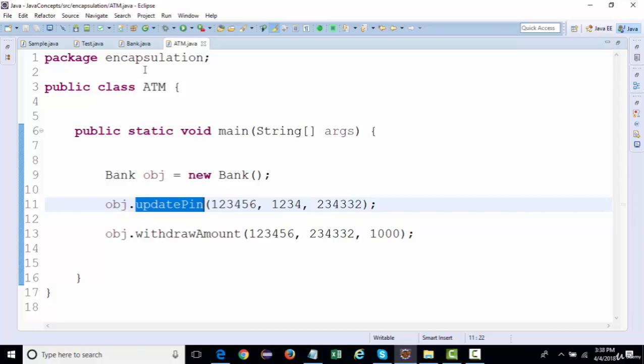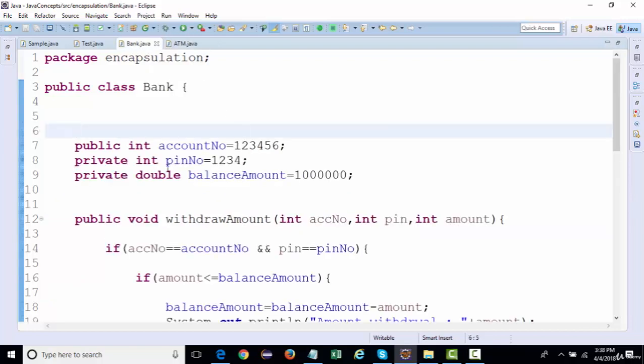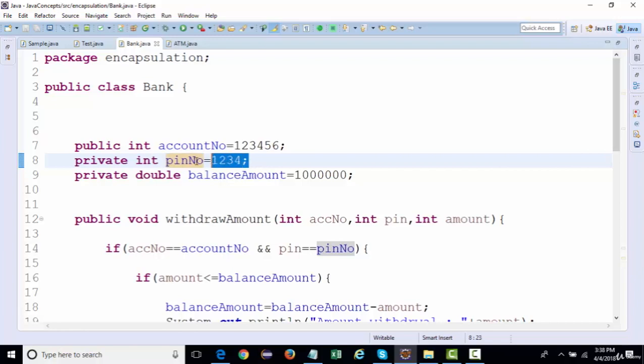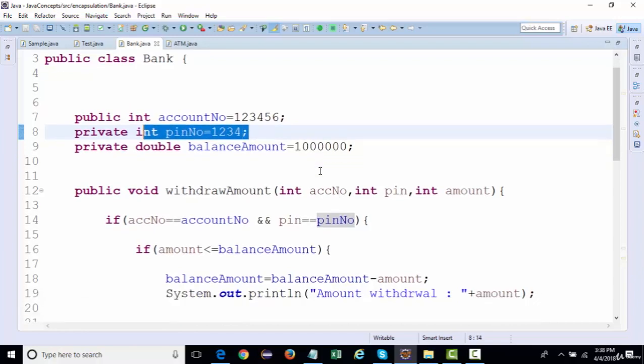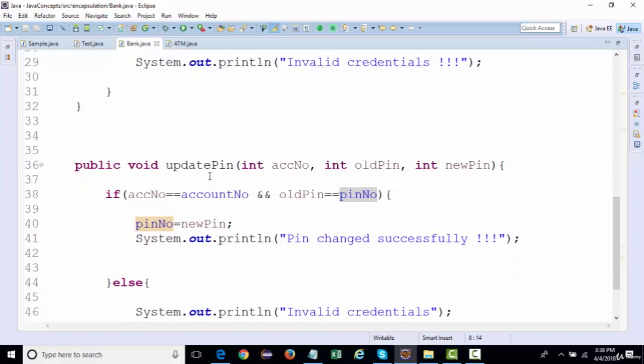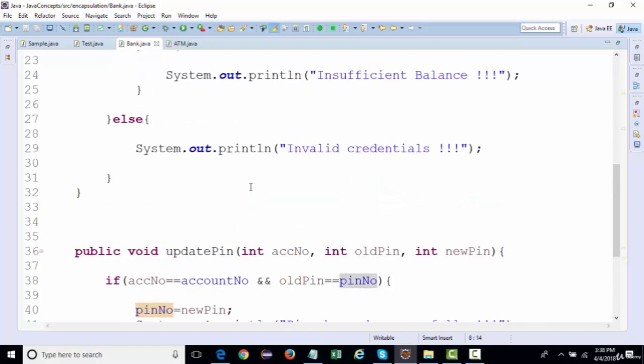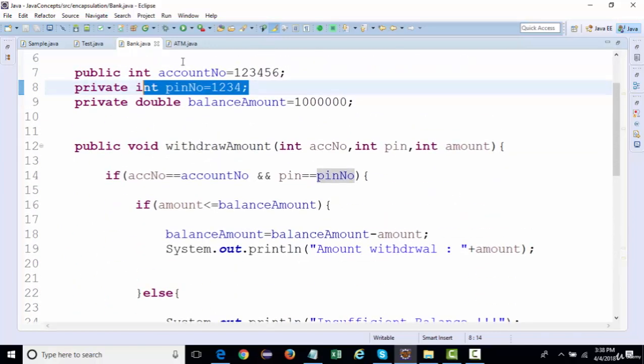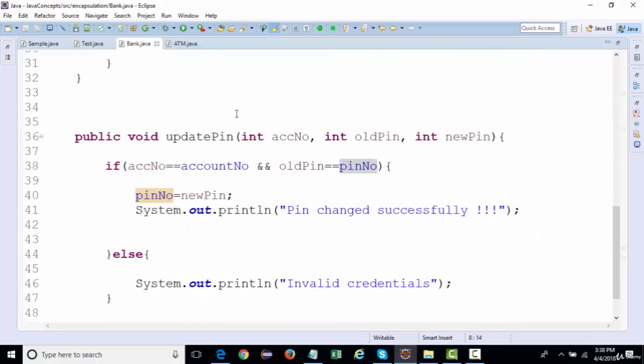So if we go to the bank class, so this PIN number, we are not accessing it directly, right? How we are accessing it? We are accessing it with the help of a method, right? So we are actually wrapping data member like the method and the variable all together. And that is what encapsulation is, right?